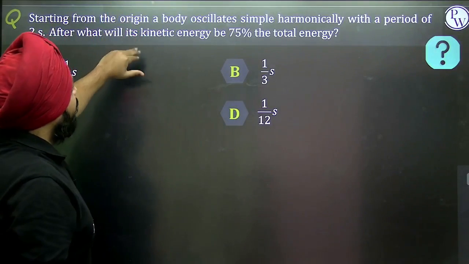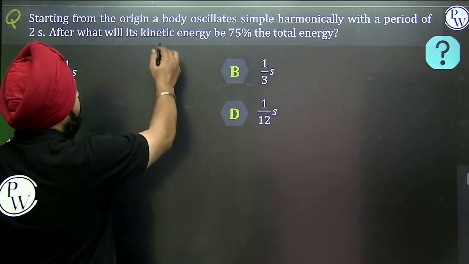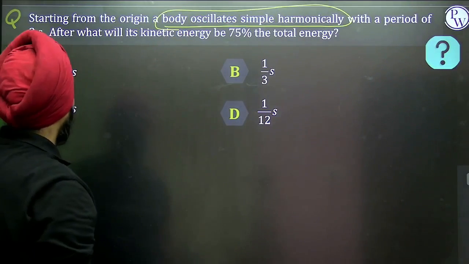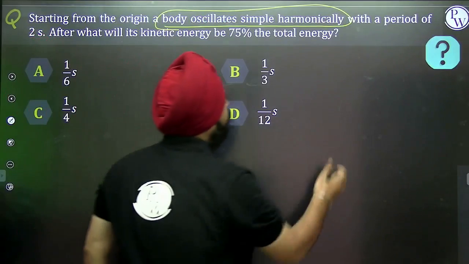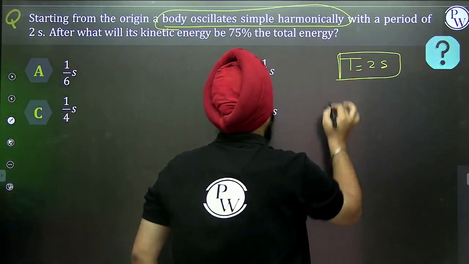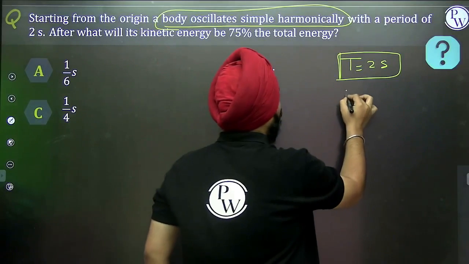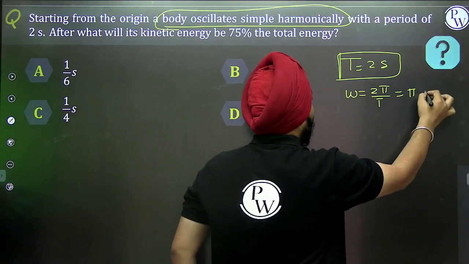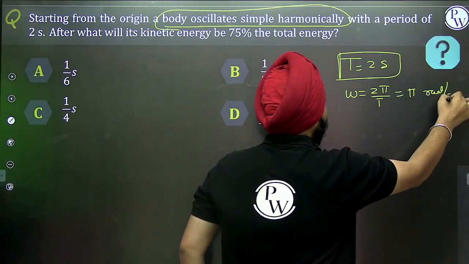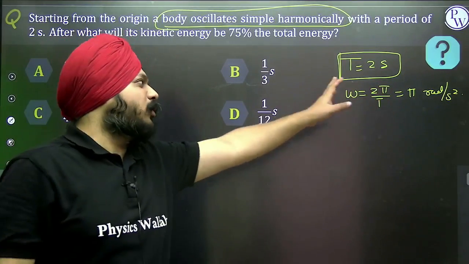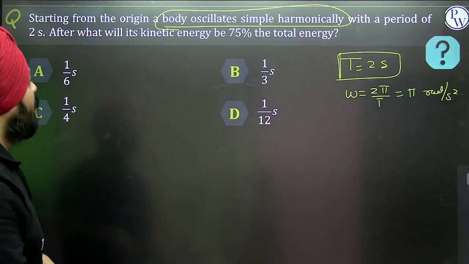Starting from the origin, a body oscillates simple harmonically. They have said the particle is performing SHM with a time period of 2 seconds. The time period is given as 2 seconds. So first of all, let's calculate omega. Omega is equal to 2 pi by T, so it is equal to pi radian per second. Whether it is going to help or not, we calculated it.